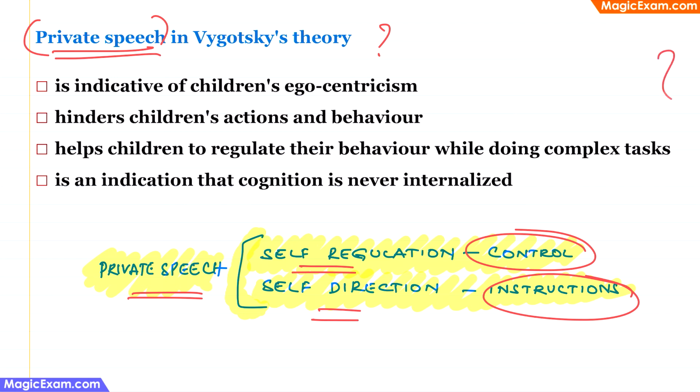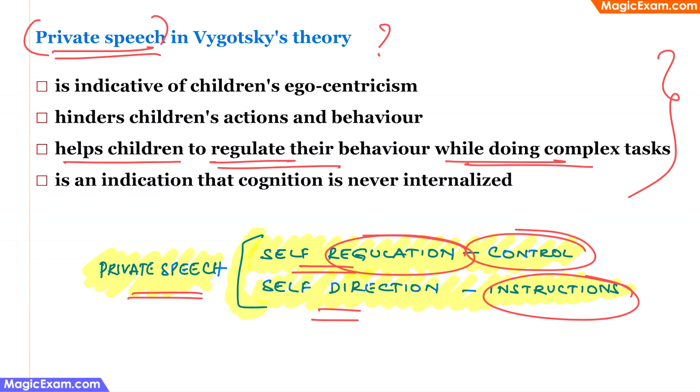Now, when you look at the answer options, private speech helps children to regulate their behavior while doing complex tasks. That is, they are regulating themselves, self-regulation. Therefore, option 3 is correct. It is not egocentrism as per Vygotsky's theory. It does not hinder children's actions and behavior, and it is not an indication that cognition is never internalized. Therefore, all these 3 statements are not in line with Vygotsky's theory. Option 3 is the correct answer.